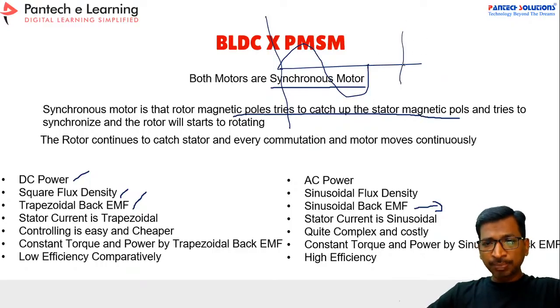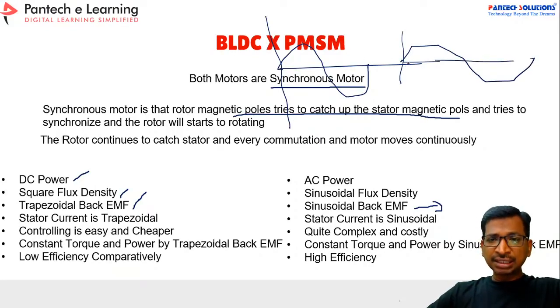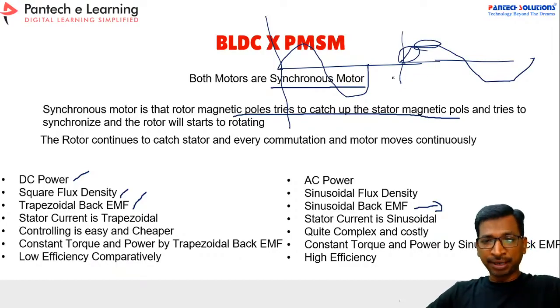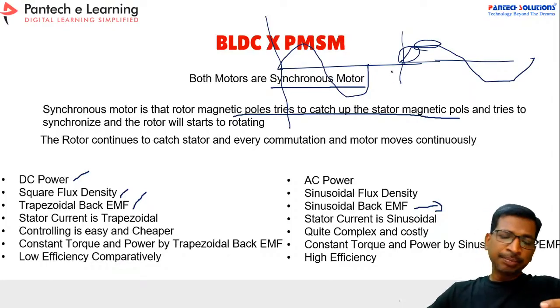Suppose you are applying square pulses; the square pulses are comparatively a trapezoidal waveform, right? If you apply the square flux linkage, during this transient period there is no issue. Whereas in this region, the flux linkage may reach the saturation point, because it always needs flux variations.